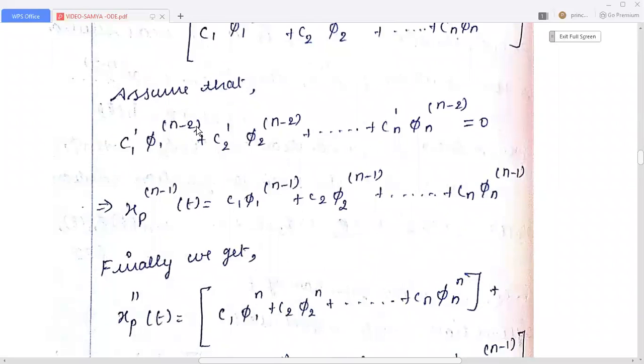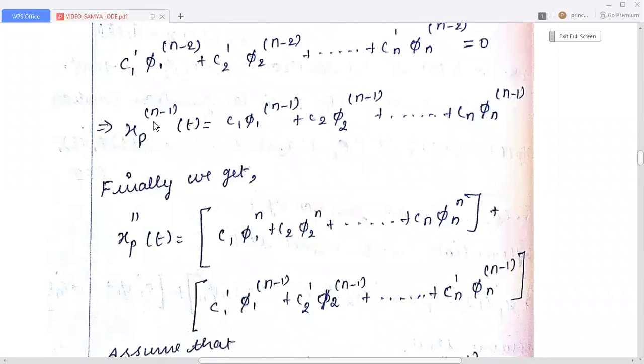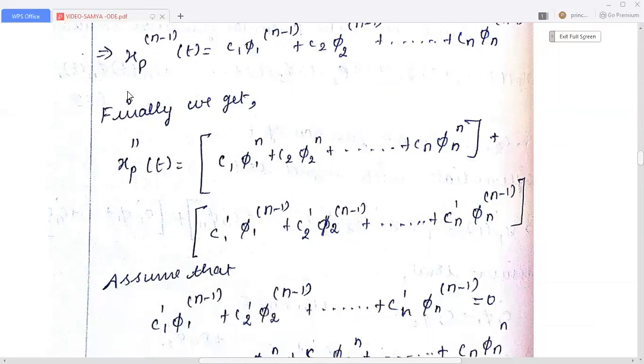So assume that c1 dash φ1 power n minus 2 plus c2 dash φ2 power n minus 2 plus etc. cn dash φn power n minus 2 equal to 0. Then the n minus 1th derivative of xp of t is equal to c1 φ1 power n minus 1 plus c2 φ2 power n minus 1 plus etc. Cn φn power n minus 1.